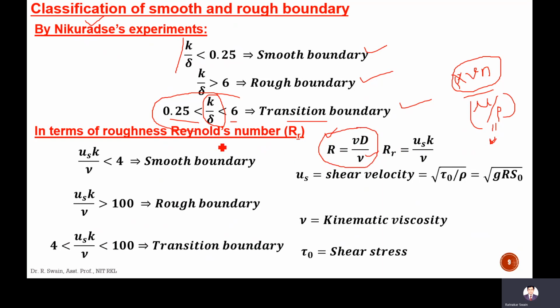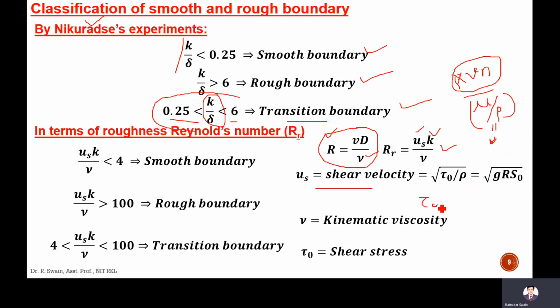But roughness Reynolds number is written like this: in place of V, it is the surface shear velocity. In place of D, it is K, that is the average thickness of the surface irregularities, divided by the kinematic viscosity. And this shear velocity is expressed as the square root of shear stress divided by rho density.